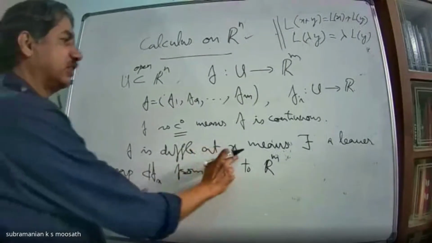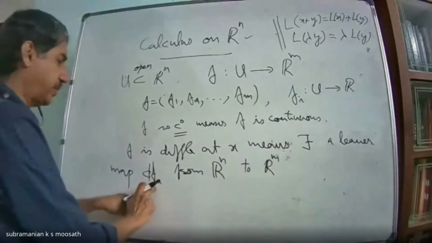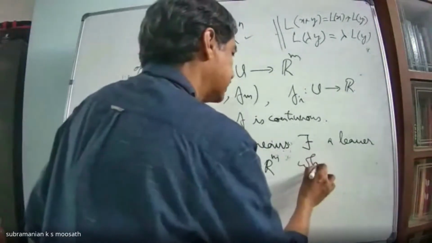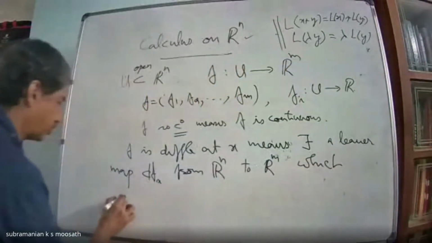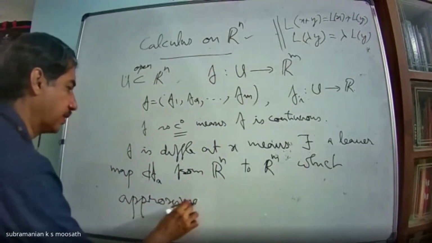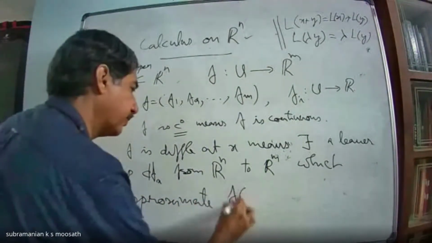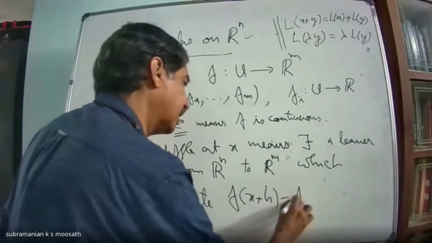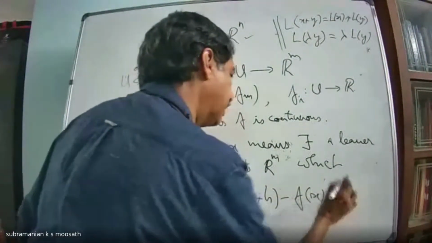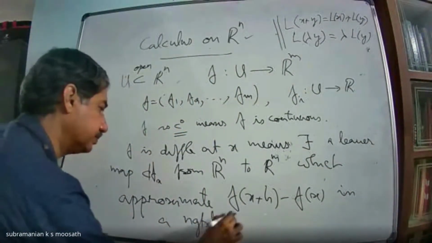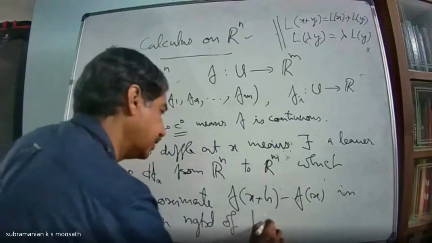So f is differentiable at x means there exists a linear map dfx from Rn to Rm which approximates f of x plus h minus f of x in a neighborhood of h equal to 0.